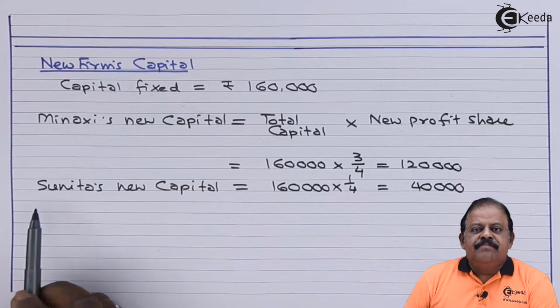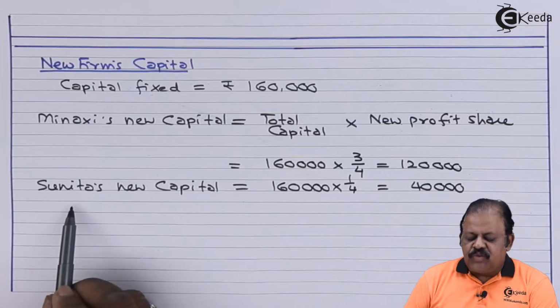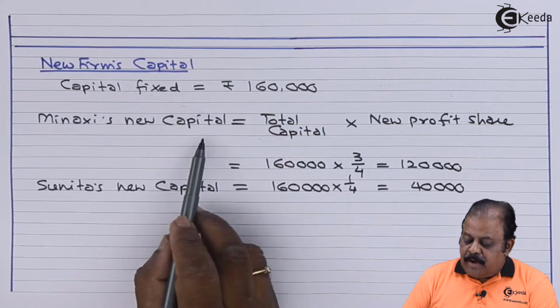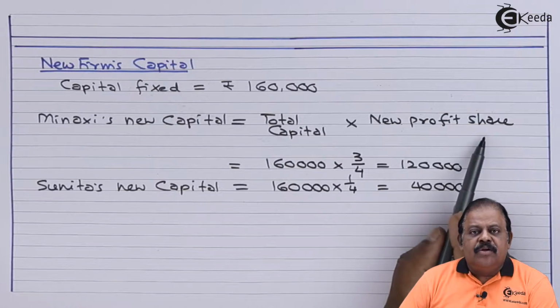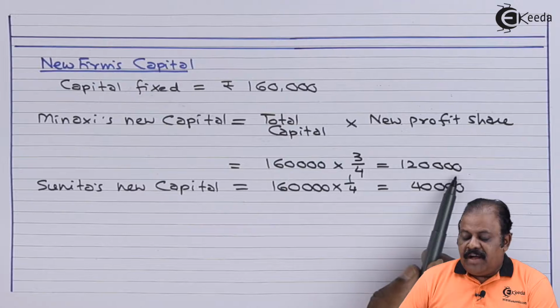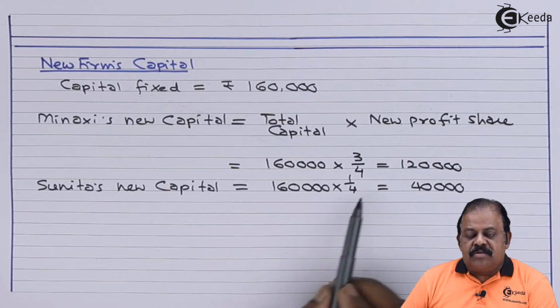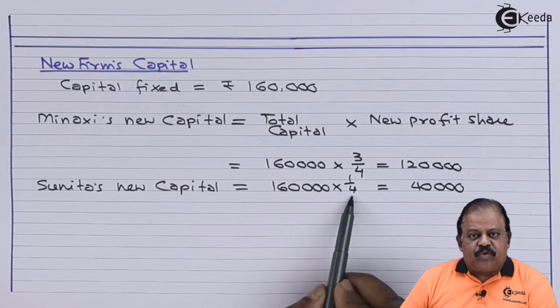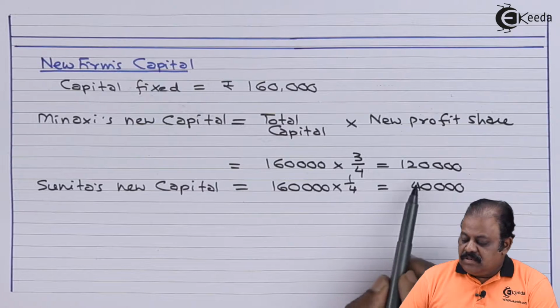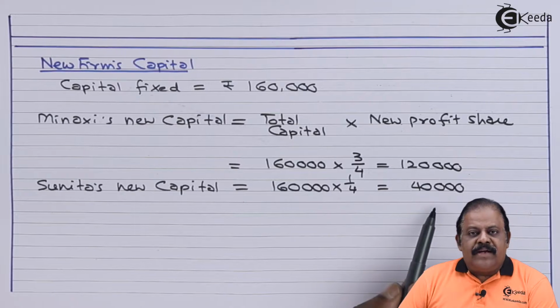New firm's capital is fixed at 1,60,000 between Meenakshi and Sunita. Meenakshi's new capital will be total capital multiplied by her new profit share. 1,60,000 multiplied by 3/4 will be 1,20,000. Sunita's new capital: total capital 1,60,000, Sunita's new profit share 1/4. It will be 40,000. These new capitals will be appearing in new balance sheet on liability side, and on debit side of partners capital account we are required to show them as to balance carried down.